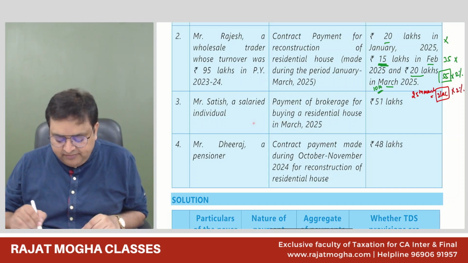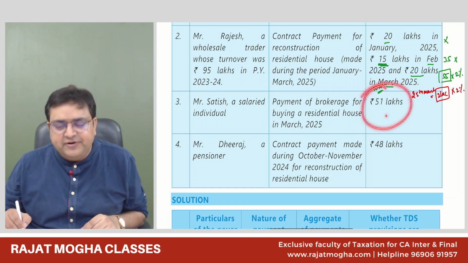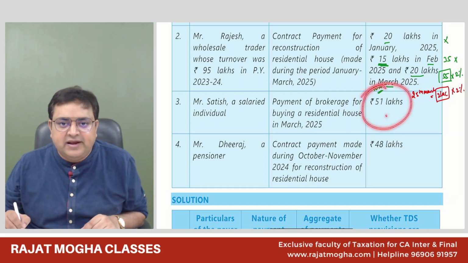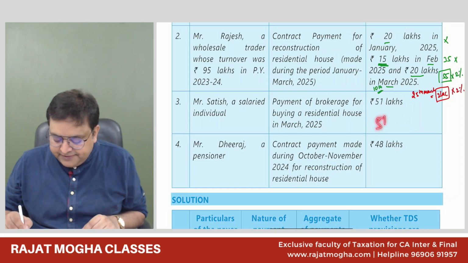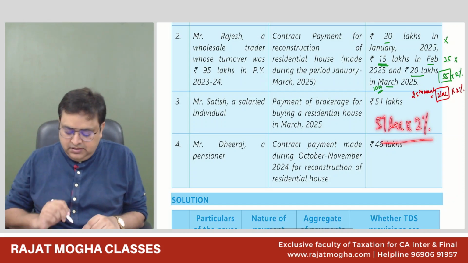So 194M says that if you are making a payment of more than 50 lakh rupees, so yes, we are making a payment of 51 lakh. So it would be 51 lakh into 2%, right? 194M. Correct.